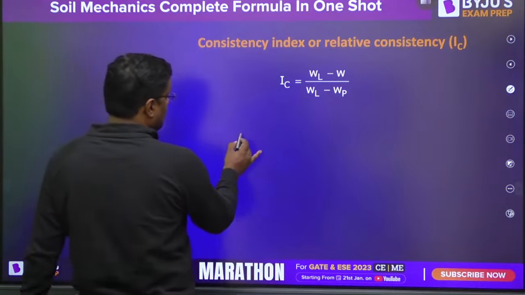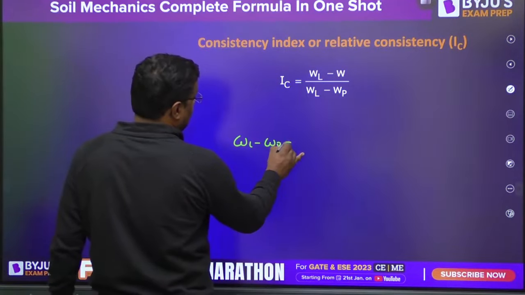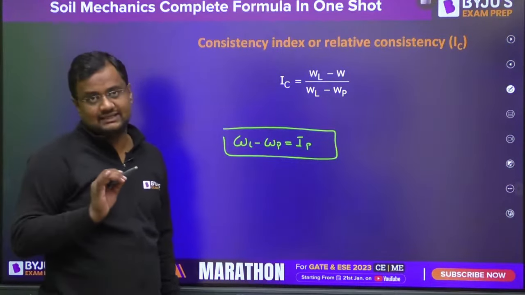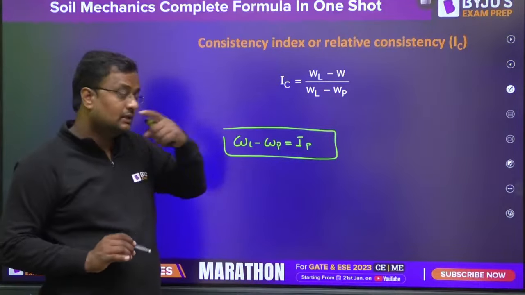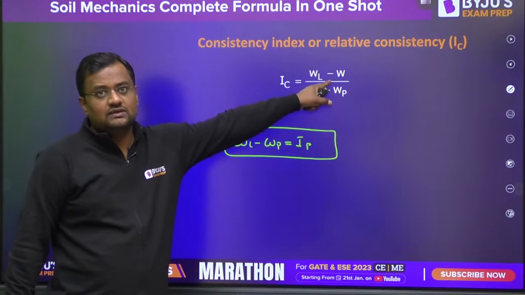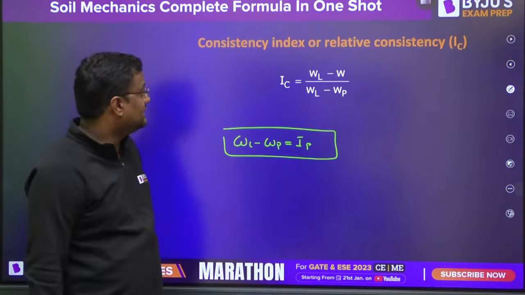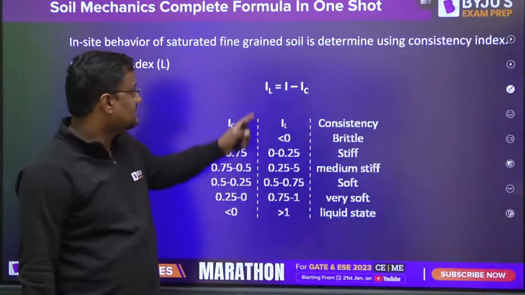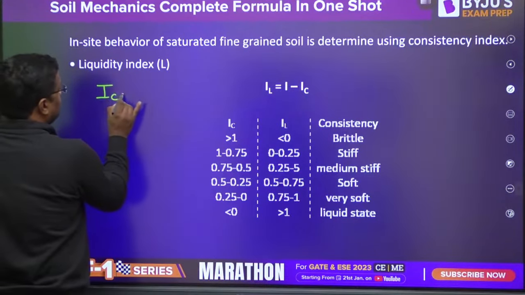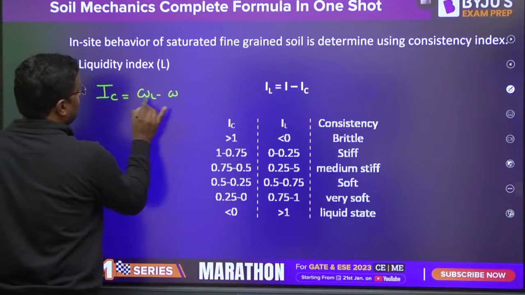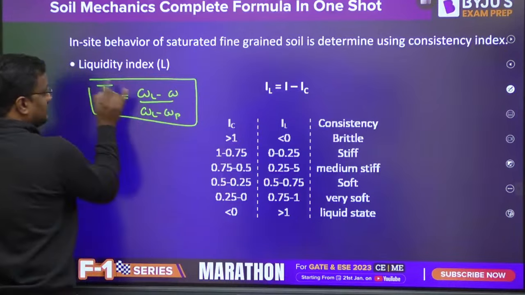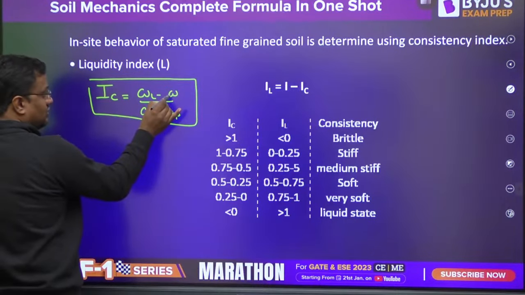WL minus WP is also called the plasticity index, IP, and clay has more plasticity. WL is the liquid limit, WP is the plastic limit, and W is the natural moisture content. So this is IC, the consistency index, and IL is 1 minus IC. So what is IC? IC is (WL minus W) upon (WL minus WP), where WL is the liquid limit, WP is the plastic limit, and W is the natural water content.